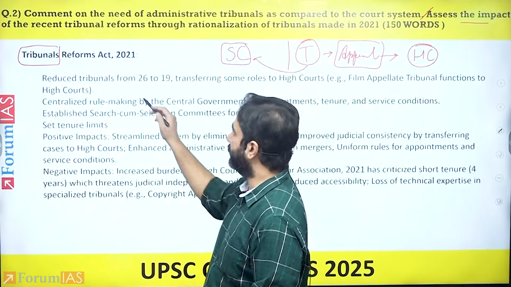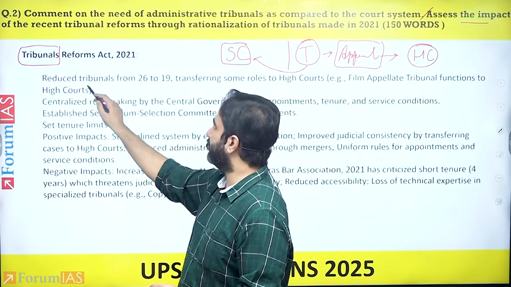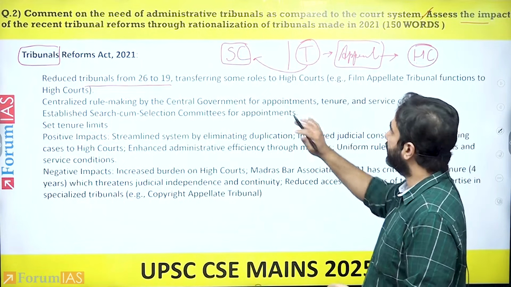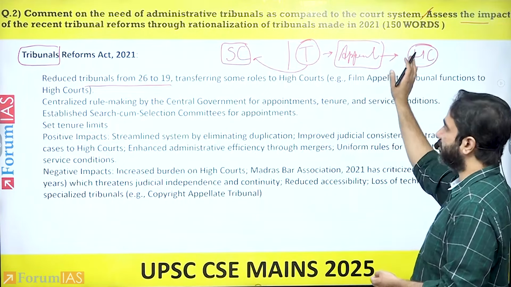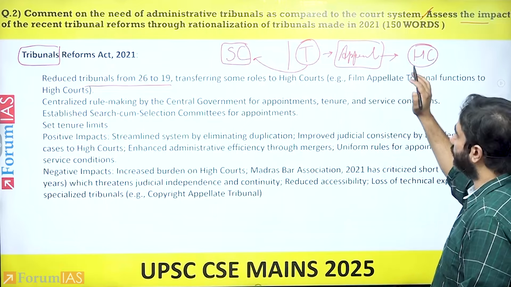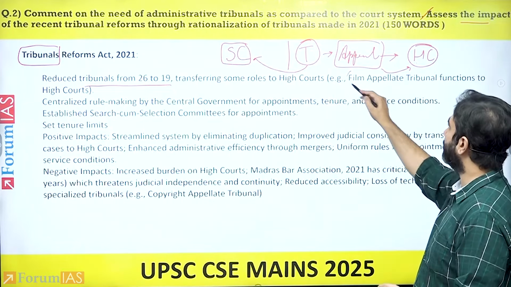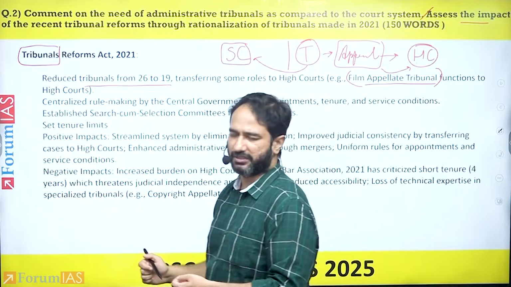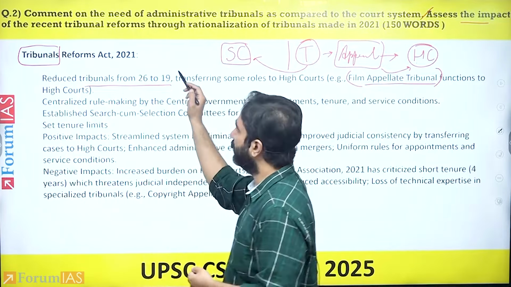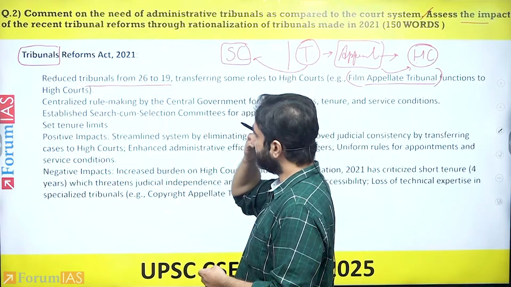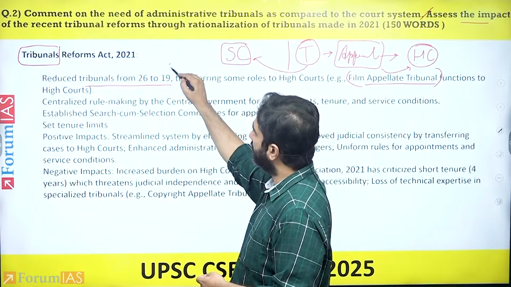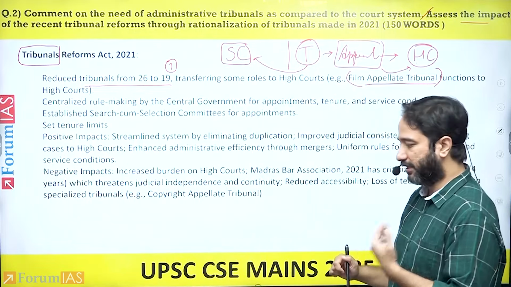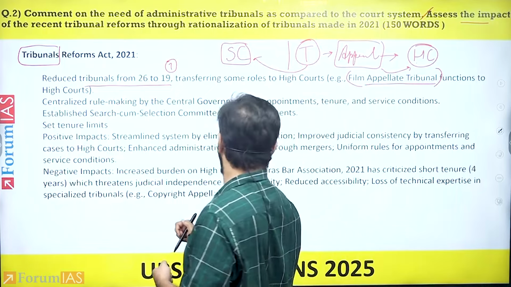So in that situation, what the government ended up doing was reduce the number of tribunals within India. And all of the work in relation to certain tribunals was transferred to the high courts. So one example that you can give in your exam is of film appellate tribunal itself, or you can give any example of any of the 7 tribunals that have been ended and their work transferred to the high courts.